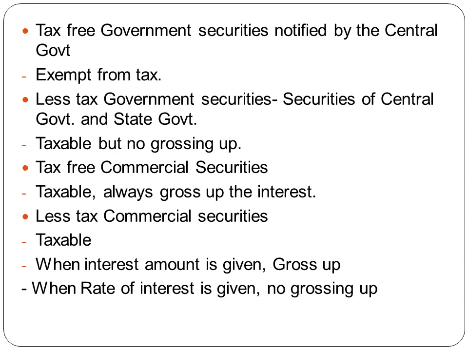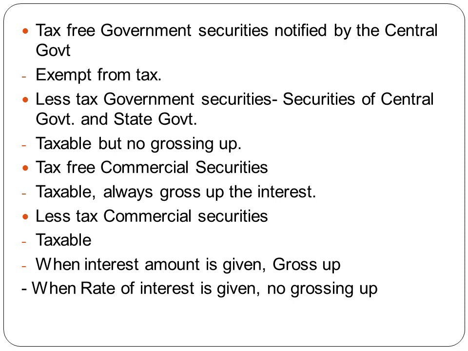I repeat, you have invested 1 lakh in less tax commercial securities. The interest they are paying is 10%. Therefore, 1 lakh into 10% is 10,000. That is your income. But what they do in case of less tax commercial security is, they will deduct tax and then hand over the balance amount to you. Rate of tax on commercial securities is 10%. Therefore, on 10,000, which is the interest amount, they will deduct 10% tax, which is 1,000, and hand over the balance amount, that is 9,000, to you.